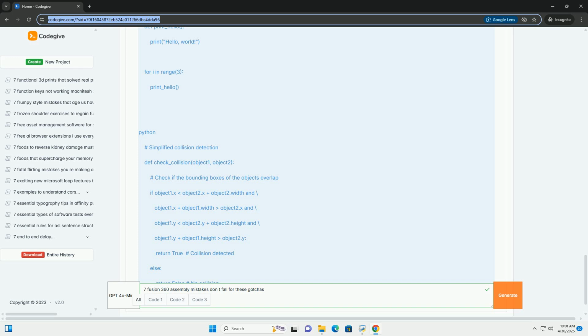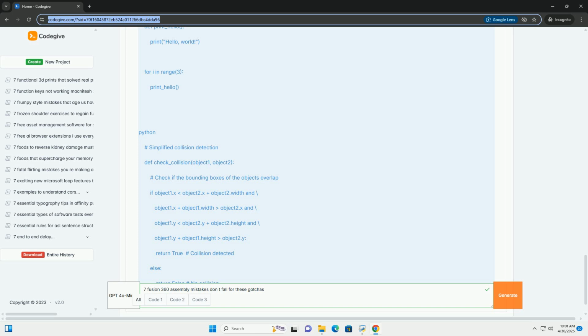Coordinate system awareness: be mindful of the coordinate system directions, X, Y, Z, when creating joints. For example, the axis of a revolute joint should align with the intended rotation axis. Code analogy: incorrect relative coordinates in graphics programming. If x2 and y2 are relative to a different origin than x1 and y1, the calculated distance will be incorrect. Similarly, if your components have inconsistent origins, the assembly will be incorrect.